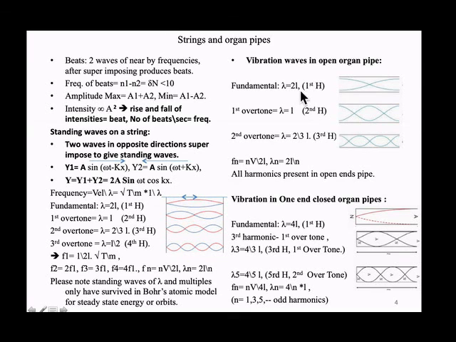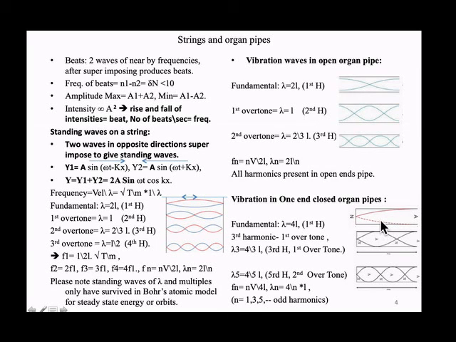This is again lambda equals 2L. Similarly here lambda is L, because it goes up, comes down, and repeats its cycle. If I open both ends of the pipe, and for the string closed at both ends, they are the same. So here also we get all the frequencies. All harmonics are present: first harmonic, second harmonic, third harmonic, all are present.